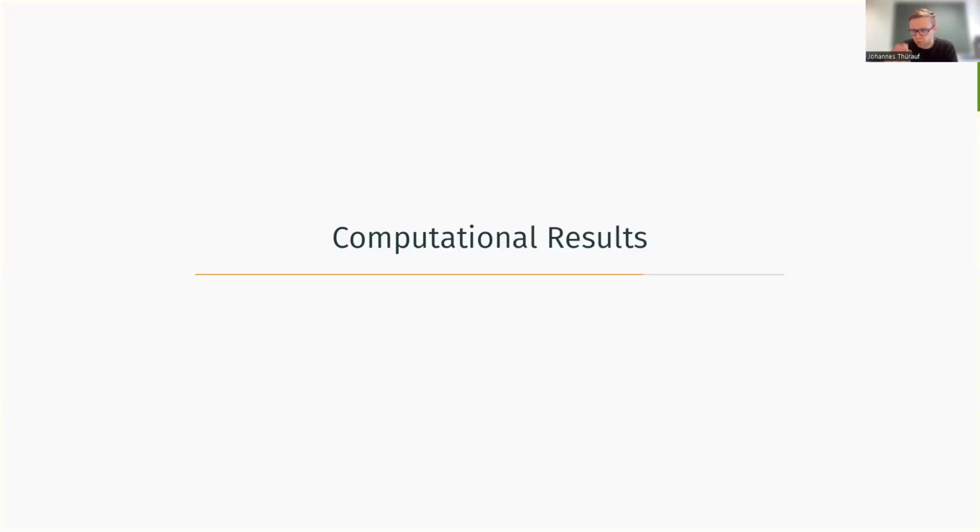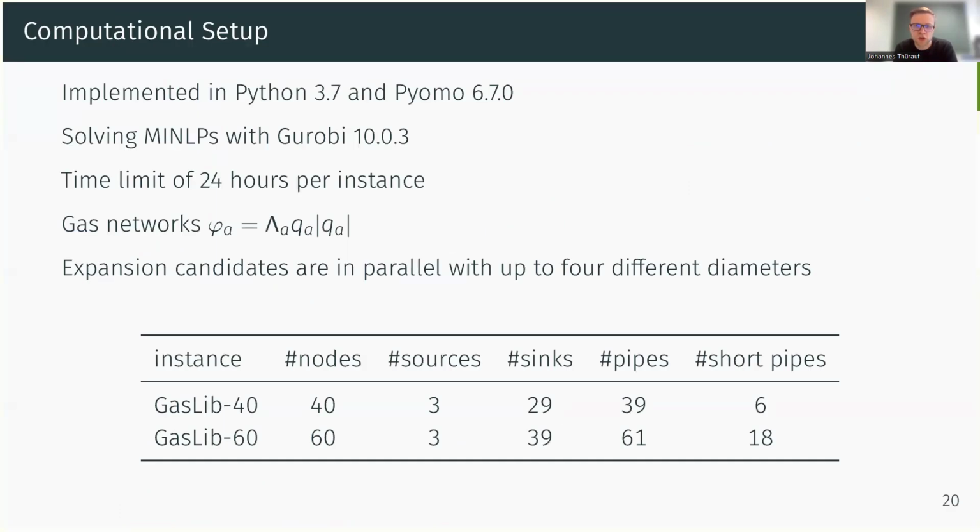So we applied our algorithm and the novel characterization for robust feasibility to apply this adversarial approach to some gas networks, where we have here a nonlinear and non-convex potential function. So we have a non-convex flow model, and we consider the GasLib 40 and GasLib 60, which have a few sources and multiple sinks. And we can build here in parallel new arcs to existing ones.